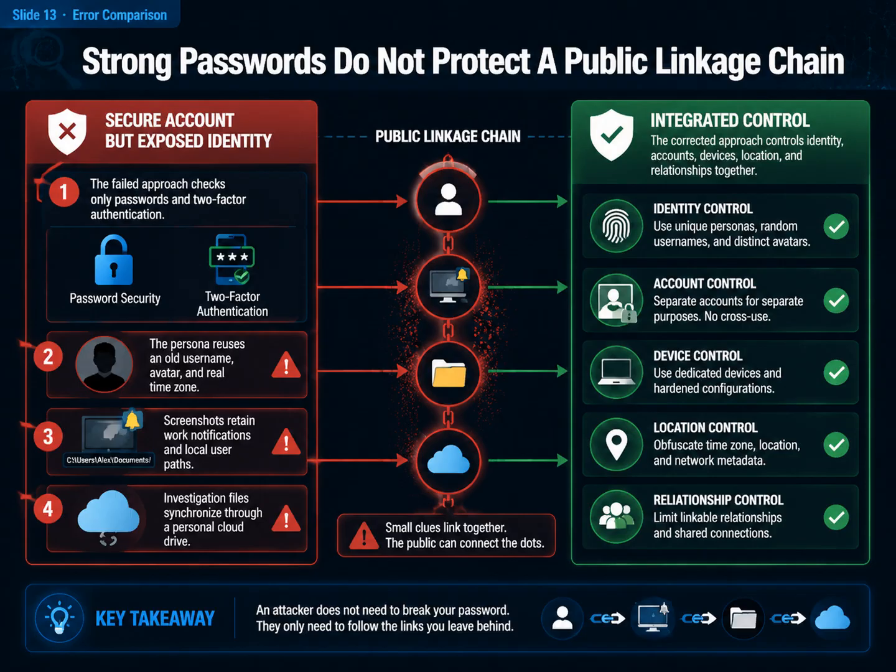The failed persona uses a strong password and two-factor authentication. The investigator is still identified. The avatar is old. The username differs by one digit. Posting times match the everyday account, and a delivered screenshot contains a work notification and local user path. Nobody takes over the account. Public clues complete the linkage chain.